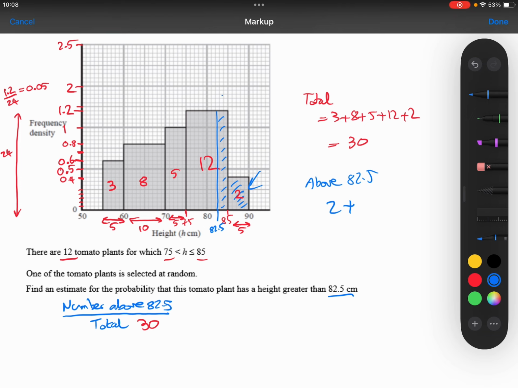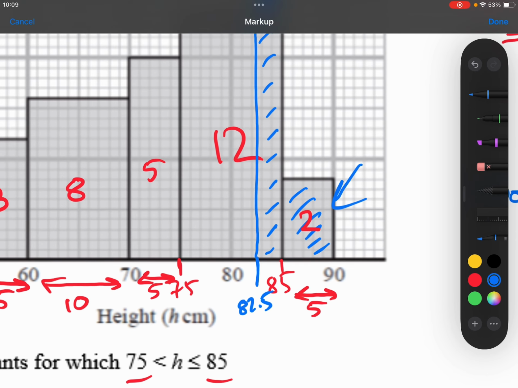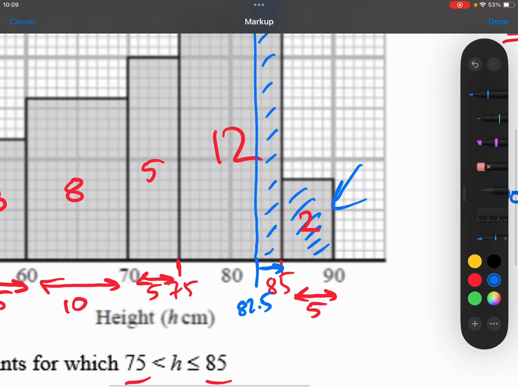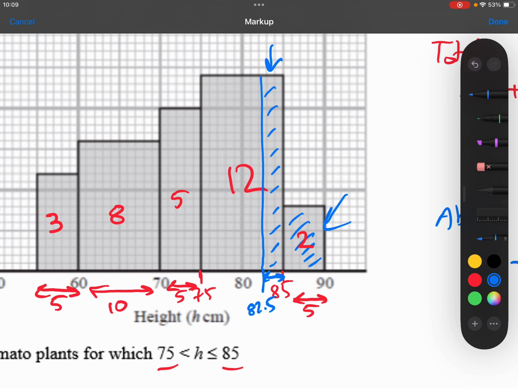The question is, how many are there in this little bar here, this little blue bar? Different ways of doing this. I could do just a quarter of 12. Hopefully you can see why I would do a quarter there, because this is 1/4 of the whole thing. Or alternatively, using the same method as I did before, what's the area of that blue bar there?